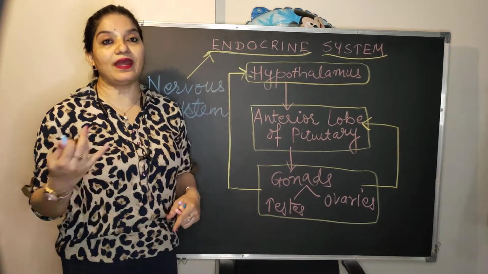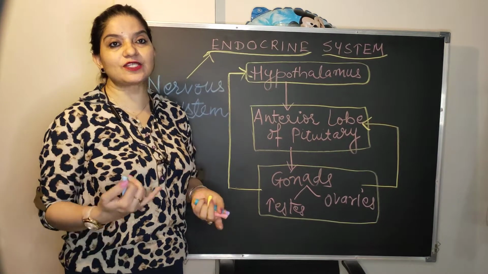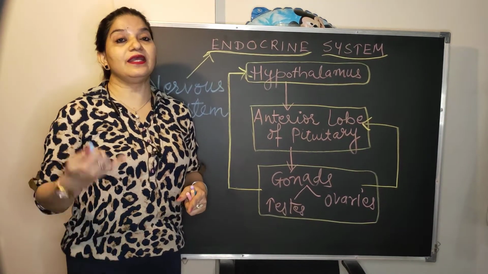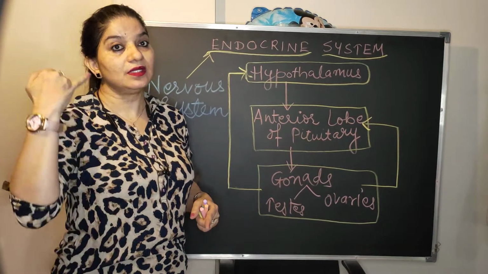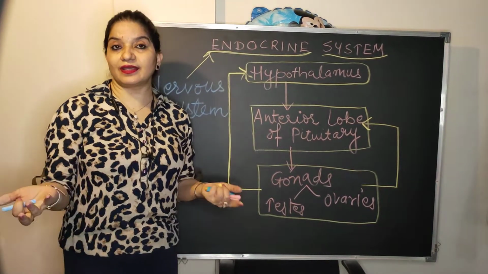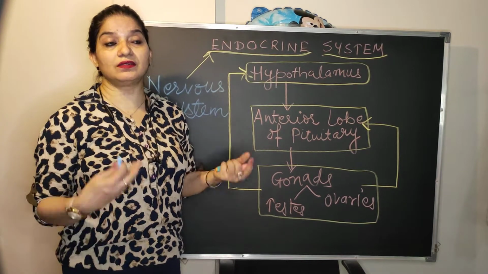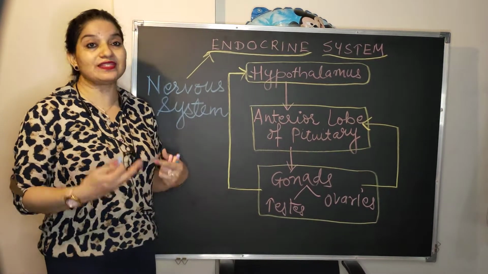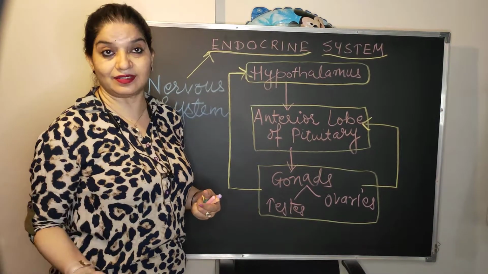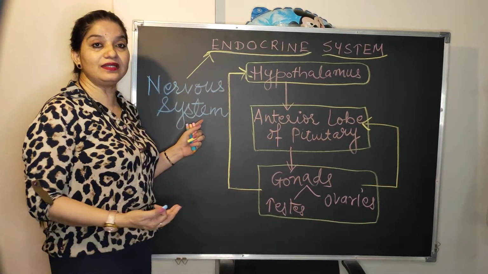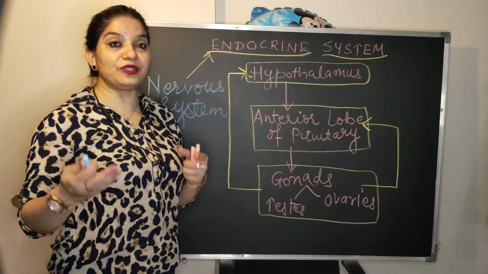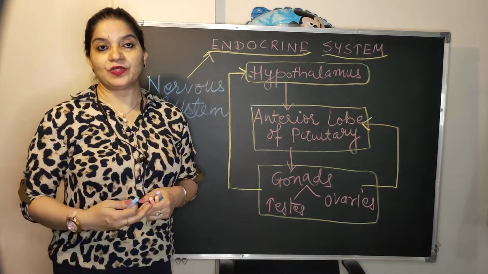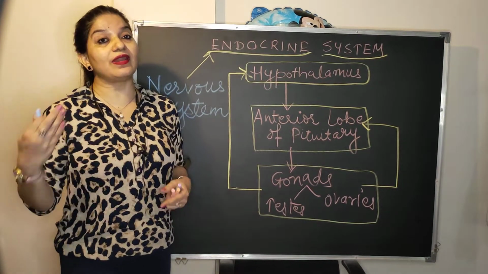For example, the pancreatic juice which is released by the pancreas. Then there can be bile juice. Then there can be sweat through the sweat gland, or the sebaceous gland, which secretes sebum. So these are a few examples of exocrine glands. These exocrine glands pour their secretion into the duct, and then the duct will carry it to the target organ. Second type of gland is the endocrine gland.